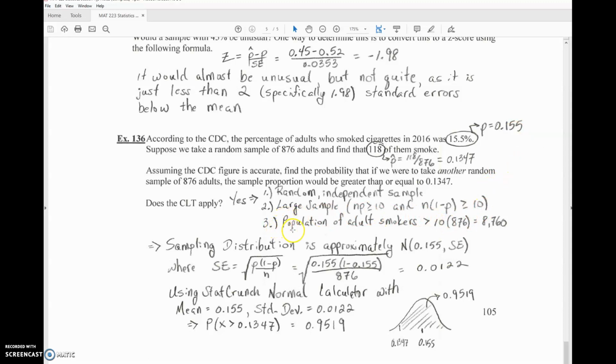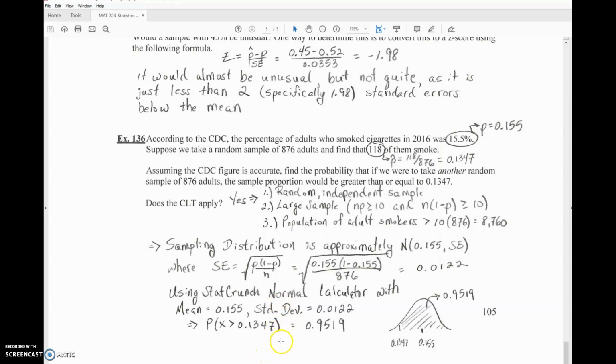And the third condition is that the population of adult smokers has to be at least 10 times my sample size, and I certainly think that I can know that there's more than 8,760 smokers in the U.S. All right. So that means the sampling distribution is approximately normal with a mean of 0.155, that's p, and the standard error, which we need to figure out. Standard error is the square root of p times 1 minus p divided by n. So there's the calculation. It becomes 0.0122.